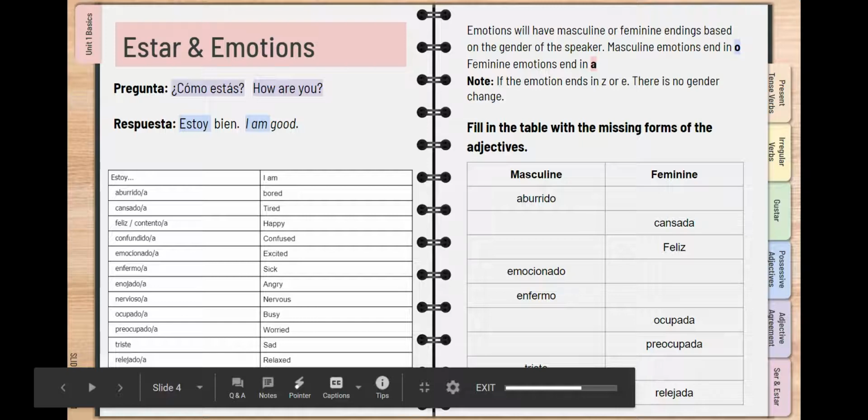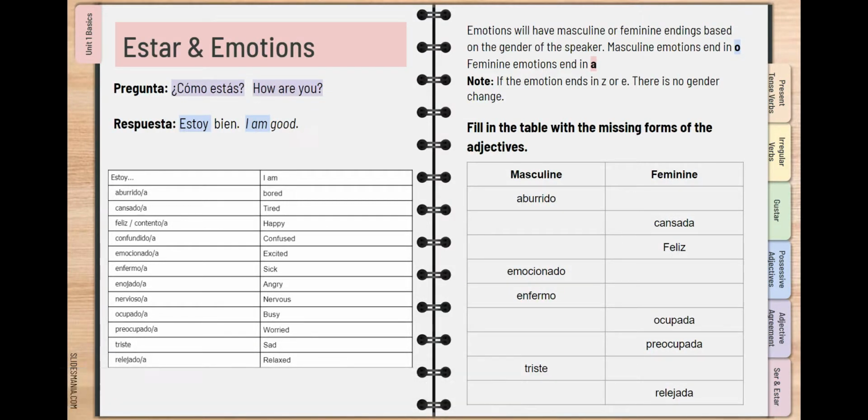So today we're going to talk about the verb estar and expressing emotions. So tomorrow when we come into class, our question of the day is going to be ¿Cómo estás? How are you? And when you respond, you want to start with the verb estoy, which means I am, and then you're going to add in an emotion.